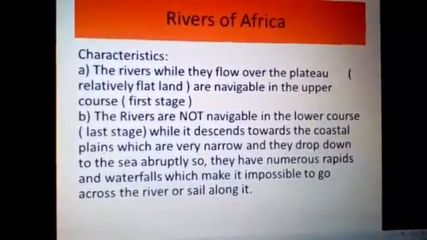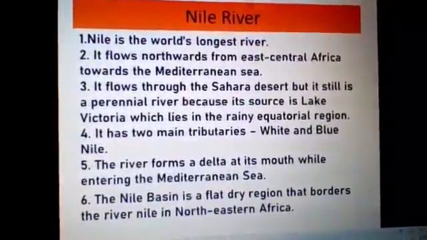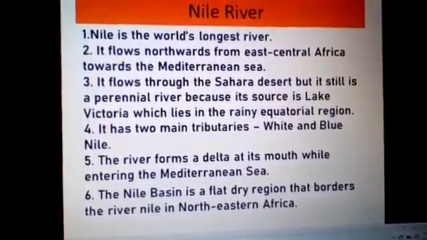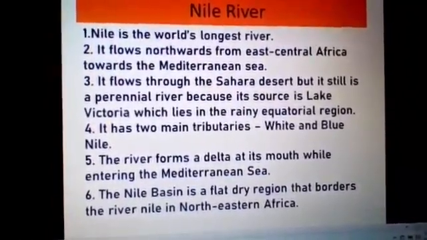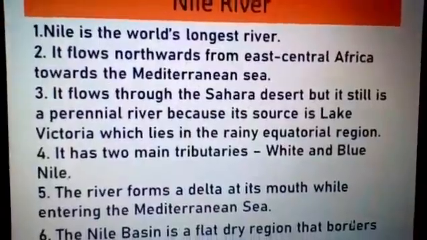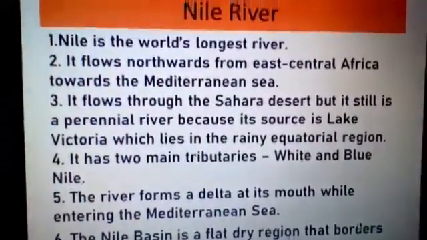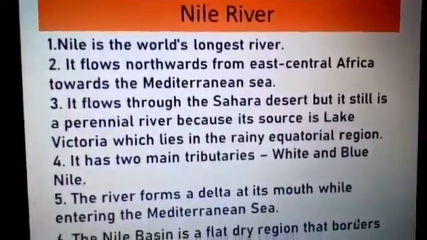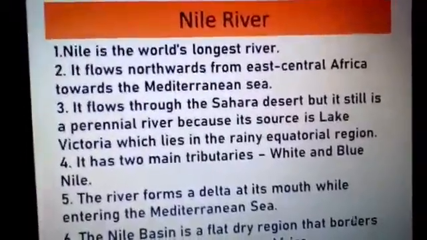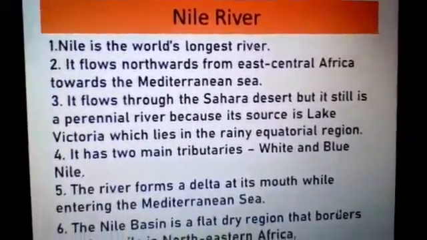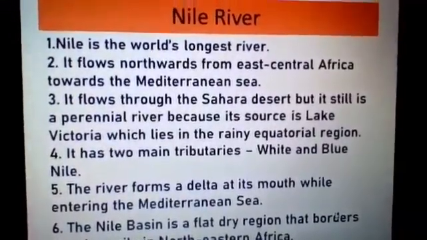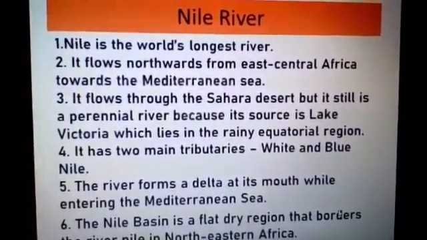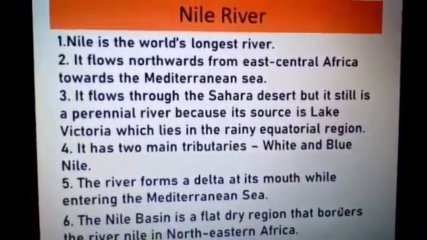Let's move ahead with the major points for the river Nile to be remembered. That Nile is the world's longest river. We can learn the numerical, if you want, you can learn the numerical length, that is 6,650 kilometers. It's up to you, it's for your extra information. The second point says that it flows northward from East Central Africa towards the Mediterranean Sea. And this we have understood many times in the map.